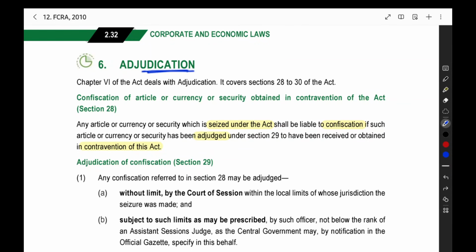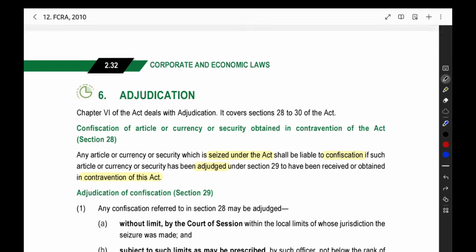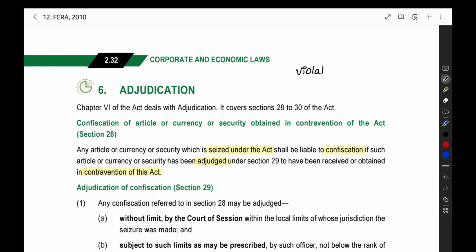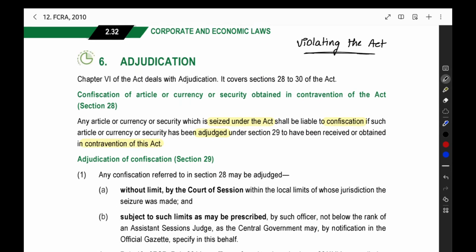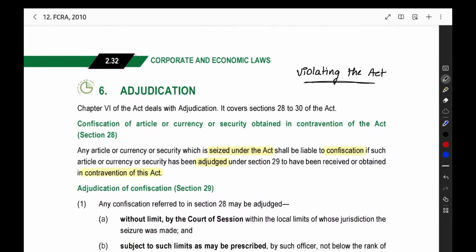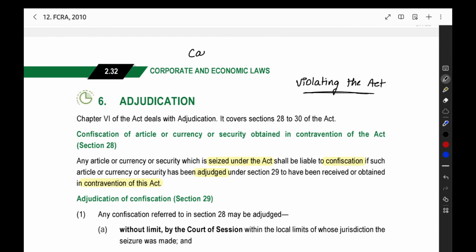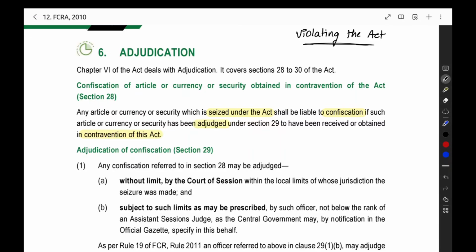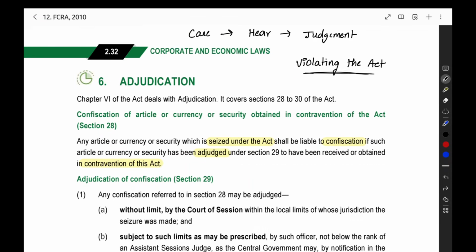In adjudication, when the government or some officer has a reasonable cause to believe that you are violating the act, what will they do? They will enter your premises and seize the articles, foreign contribution, documents, amount, everything you have received by violating the act. After seizing, it will start as an investigation. They will start a case, and the judge will hear both sides and give a judgment on whether you actually violated the act or not. So they will seize the articles and then conduct the case.